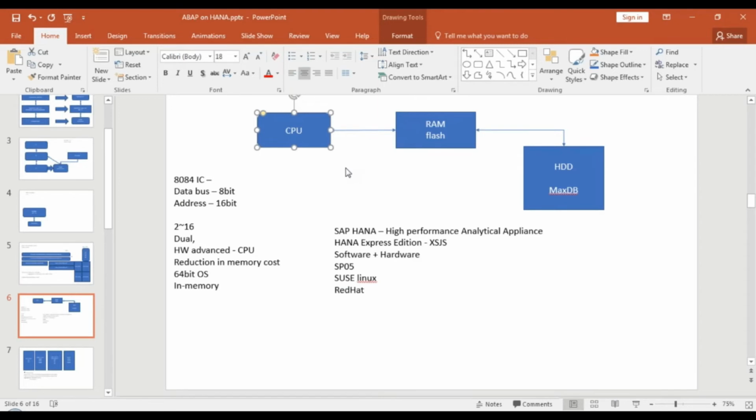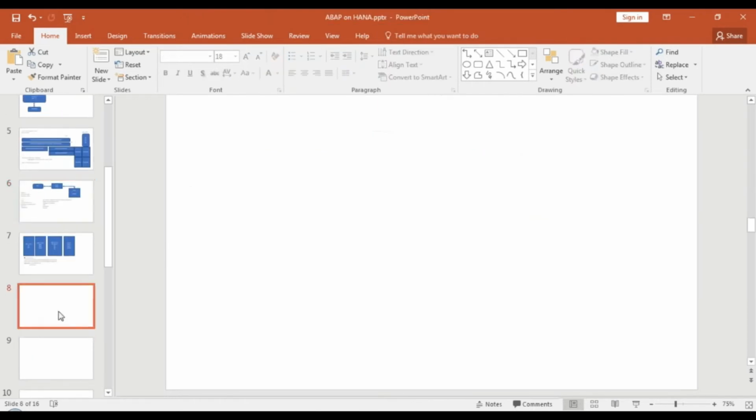But will you be able to leverage the full power of SAP HANA with this? Is that possible? Just by replacing your conventional database with SAP HANA DB, will you be able to get performance improvement immediately? Yes or no? Anyone, what do you think? If I just throw away my current database, plug in HANA DB, would you definitely get the performance improvement? Of course not. Why? What is the reason? Let me tell you a simple scenario.